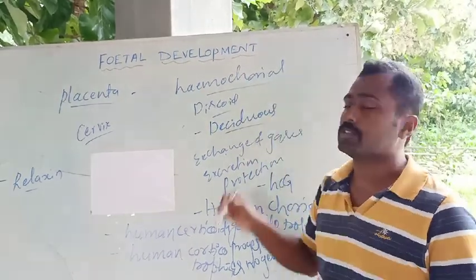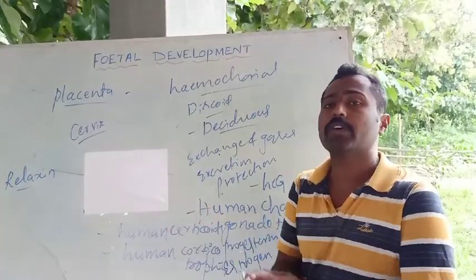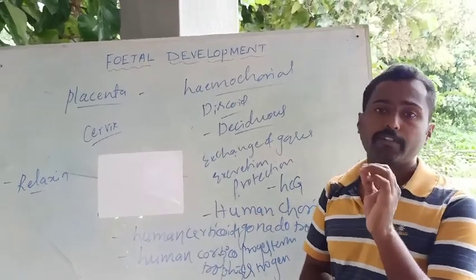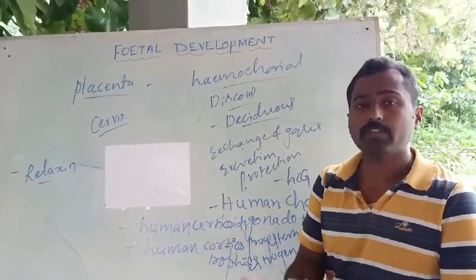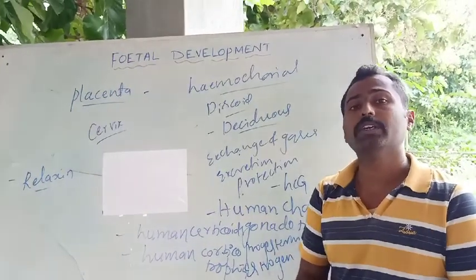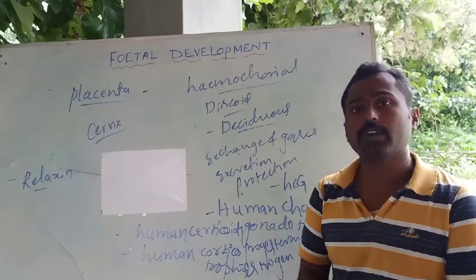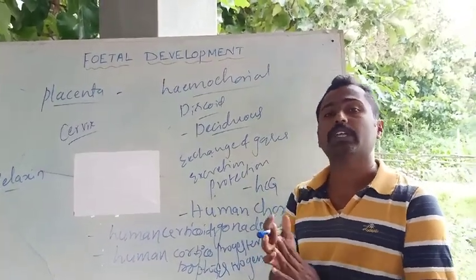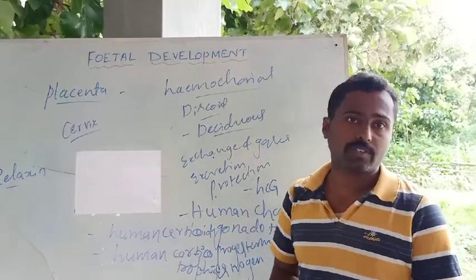It is deciduous. Deciduous means the placenta falls away or goes out of the body after the delivery, or parturition. Within 10 to 45 minutes of the delivery of the baby, the placenta comes out of the uterus. It sheds from the uterus and goes out of the body. That's why the placenta is said to be deciduous in human beings.